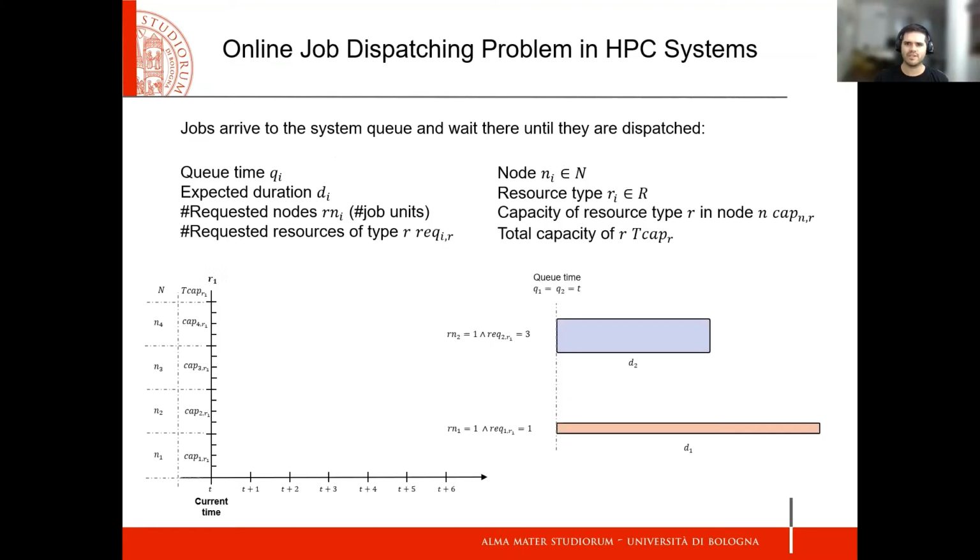In the problem, each job has the following parameters: queue time, which is the time when the job was sent to the queue. This value is useful to calculate how long the job has been waiting in the queue.